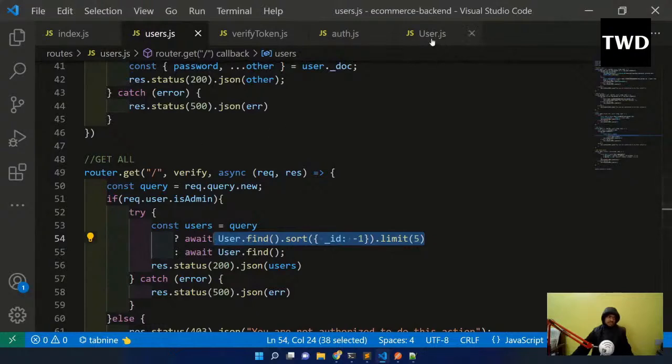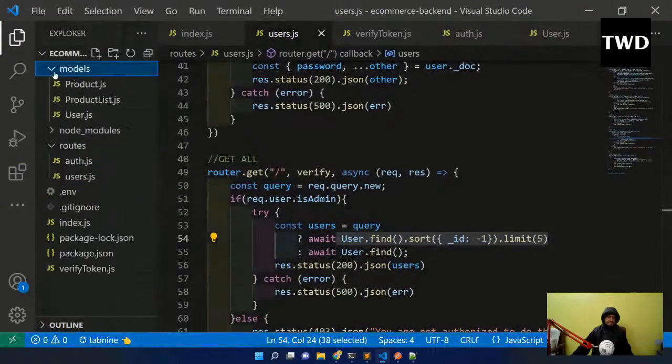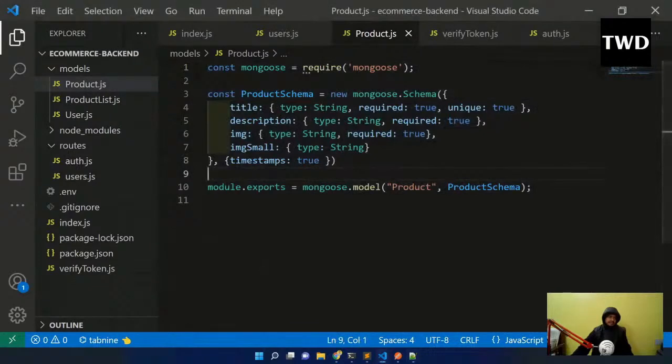Did we create that model for product? Yeah, we created this for the product also. So we are going to use this for product, and for the product also we are going to have a route.